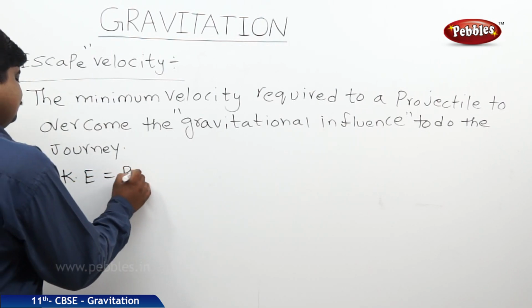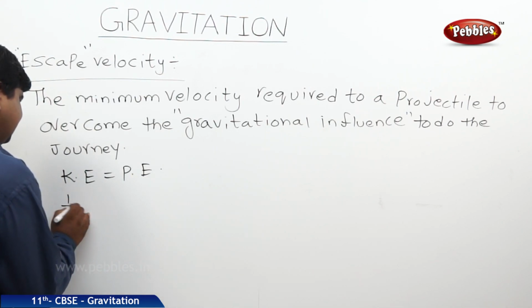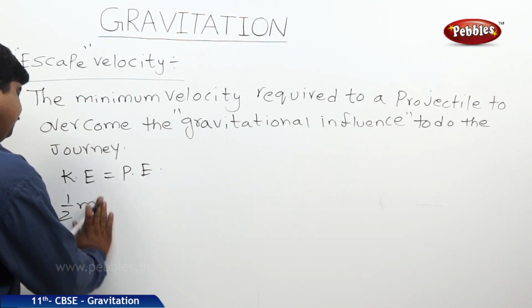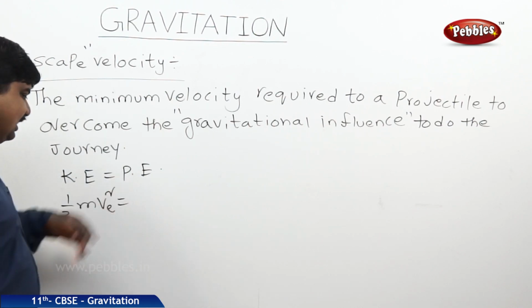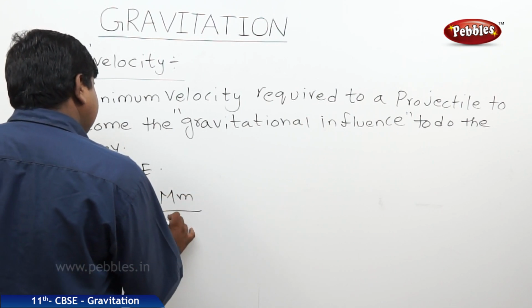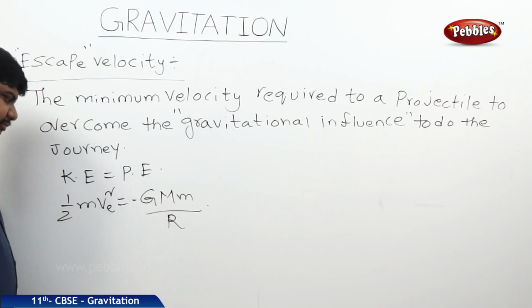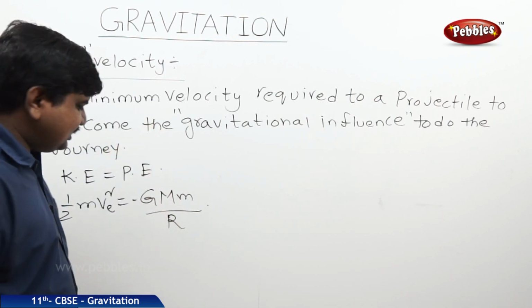Kinetic energy is equal to half m v square. Potential energy is equal to minus GMm by r, where the minus indicates the negative gradient of the energy.